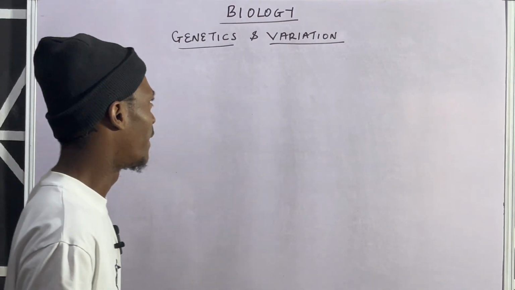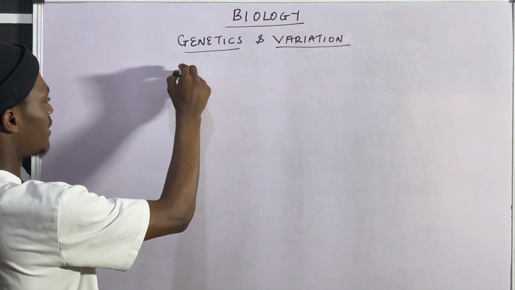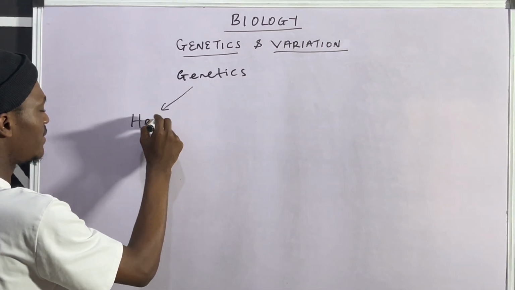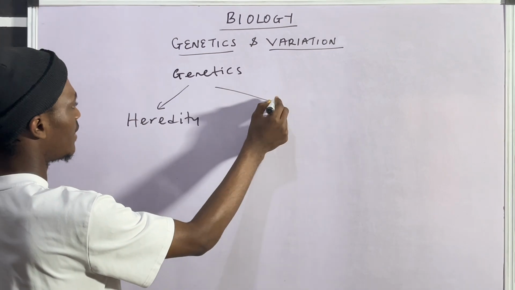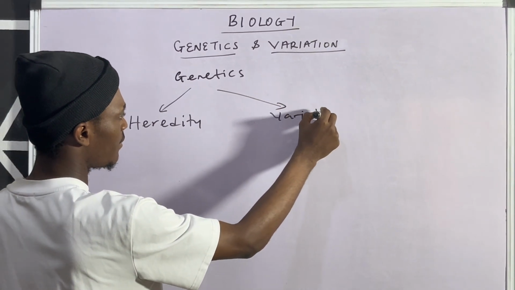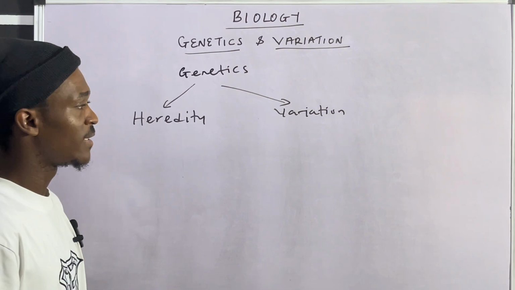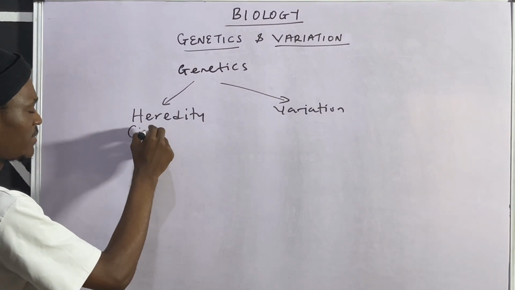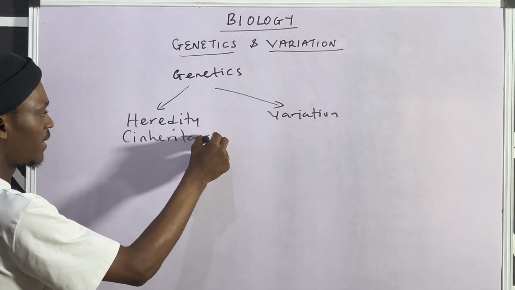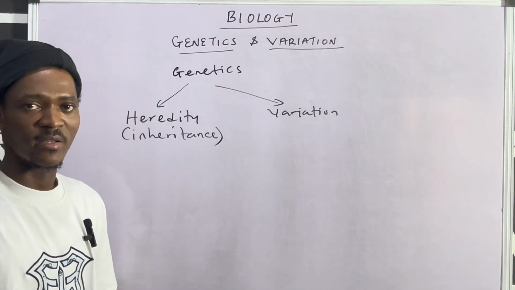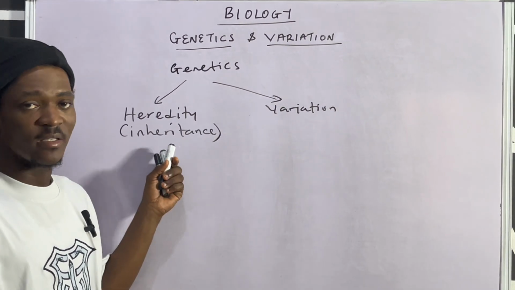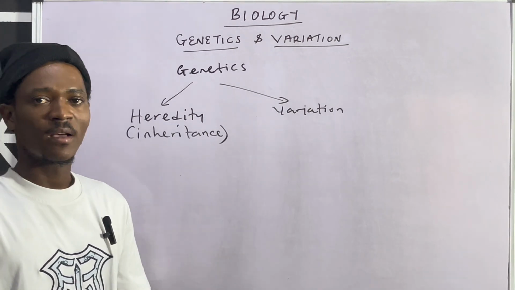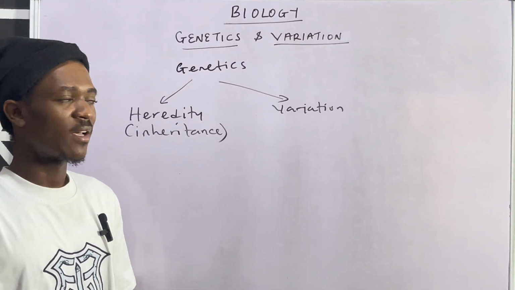What do I mean by that? Now, looking at genetics, genetics is simply the study of heredity and variation. That's what genetics means. And that word heredity is inheritance. So what is transmitted from parents to offspring is actually inheritance. What offspring inherit from their parents falls under this part of biology called genetics and variation.